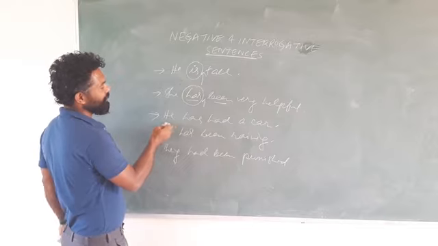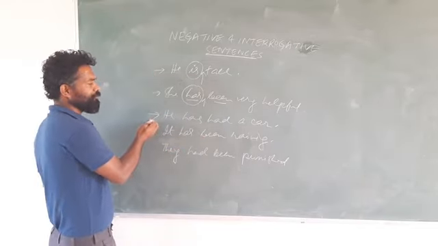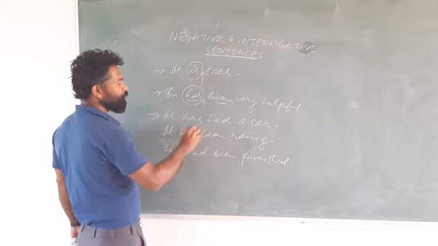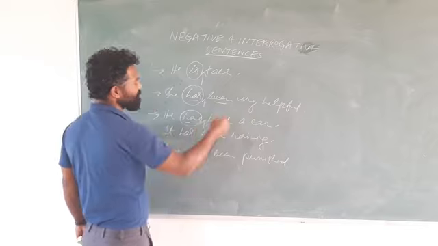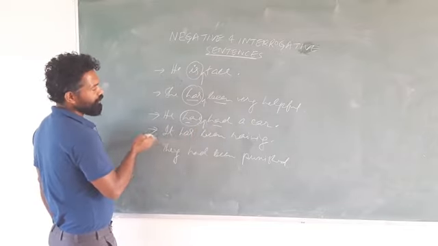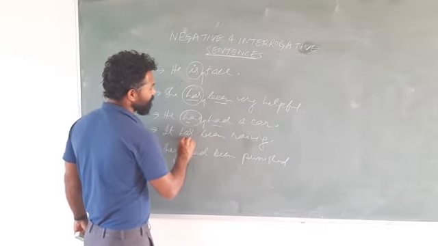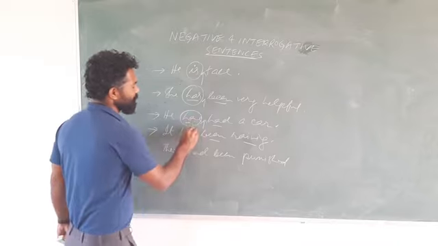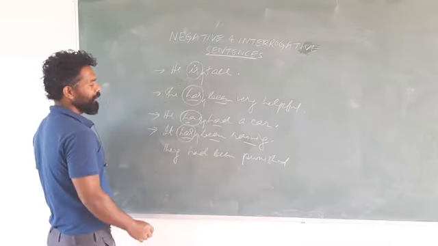Have a look at this sentence. He has had a car. What kind of sentence? It is in possession form and present perfect. There are two verbs, has and had. First verb is has. We will write not here. The sentence will become negative. Let us have a look at the fourth sentence. It has been raining. There are three verbs here. What is the first verb? First verb is has. We will write not here. The sentence will become negative.